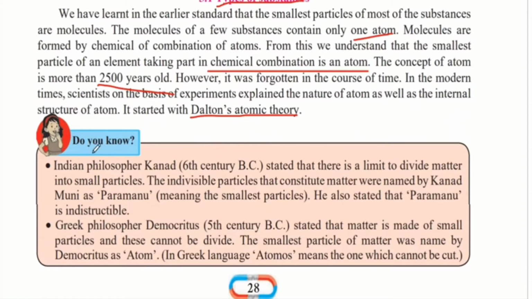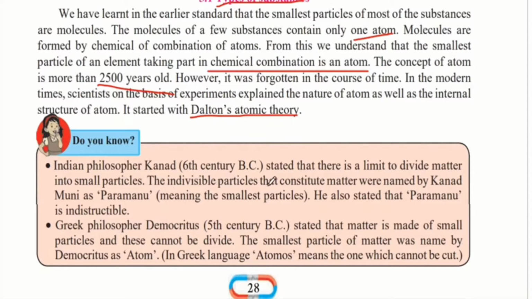Do you know, Indian philosopher Kanad in the 6th century BC stated that there is a limit to divide matter into small particles. So as you divide matter into smaller and smaller particles, you will notice that there's a limit. There's only up to a certain point that you can divide this matter.